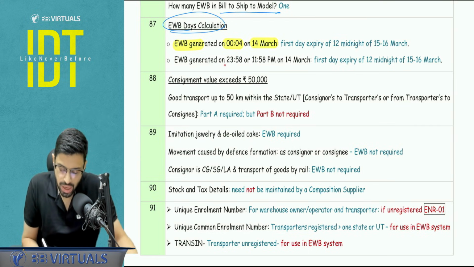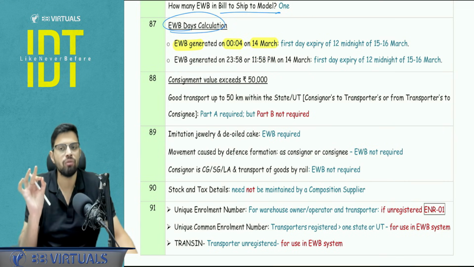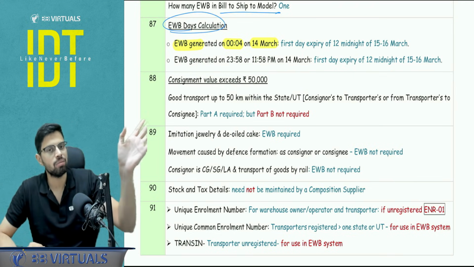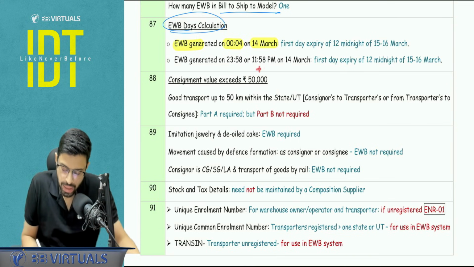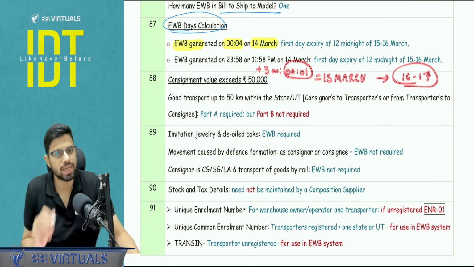Similarly, if it is generated at 11:58 p.m., that is night of 14th March, still the answer will be same. First day expiry will be on 15 midnight, so 15:16 midnight. You don't have to focus upon the time, you have to focus upon the date. Had this been generated 3 minutes late, that is 12:01, technically it would have been 15th of March, and from 15th of March, my first day would have expired on 16th, 17th midnight. Is it clear?